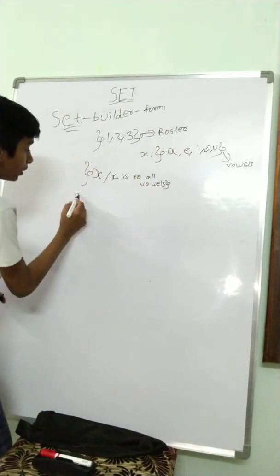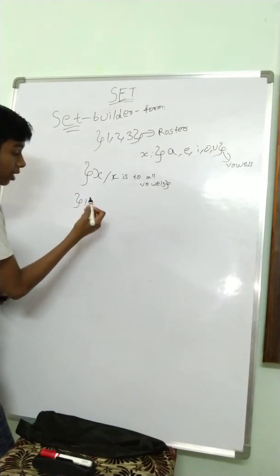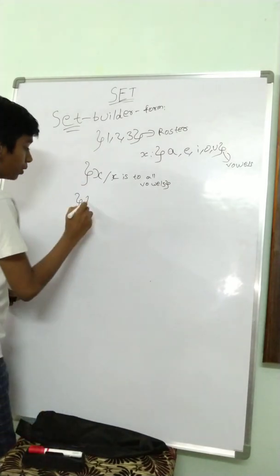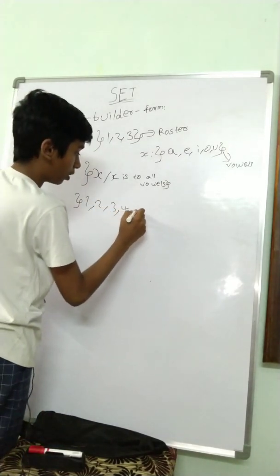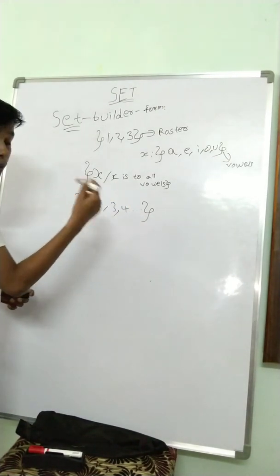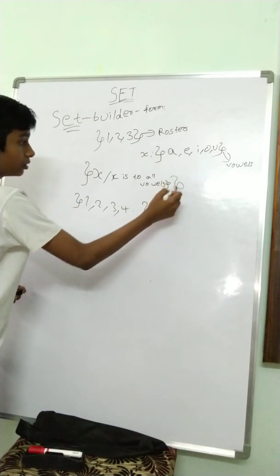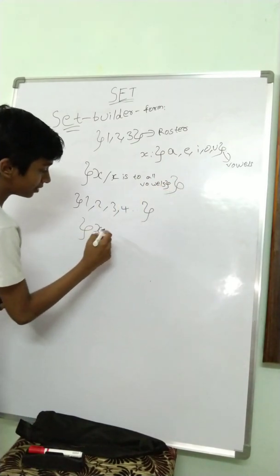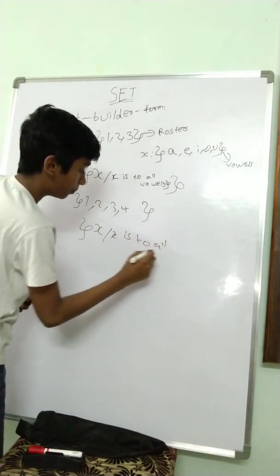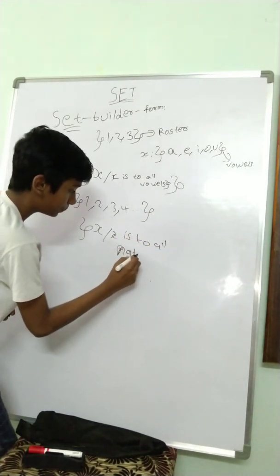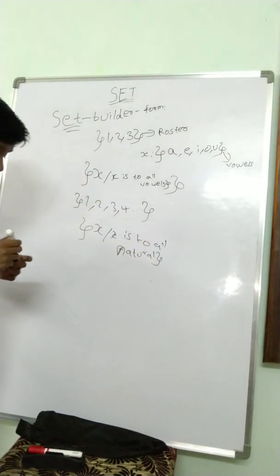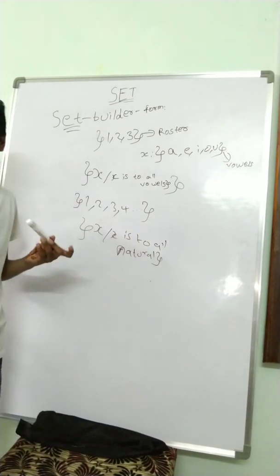So we can take all the prime numbers, not prime numbers, let's take the natural numbers: 1, 2, 3, 4 and dot to infinity. To represent this in the set builder form, we will write X such that X belongs to all natural numbers. Now we got what is a set builder form. So next we will discuss the types of set.